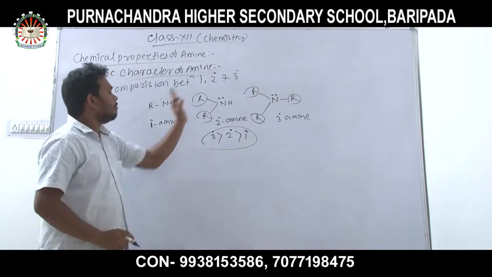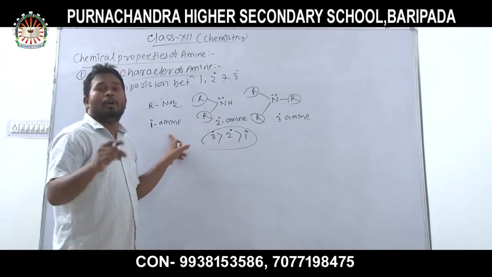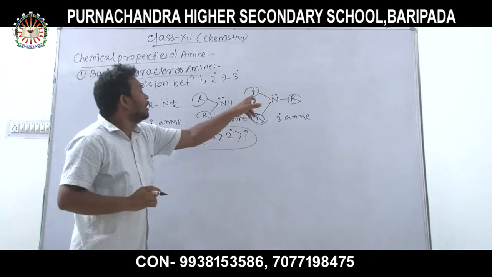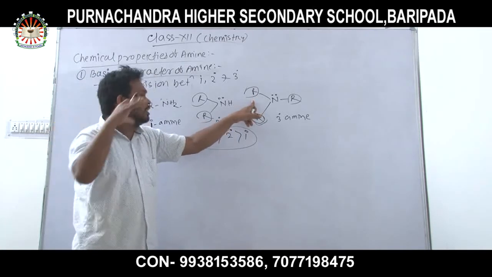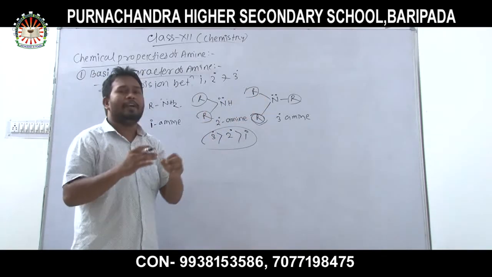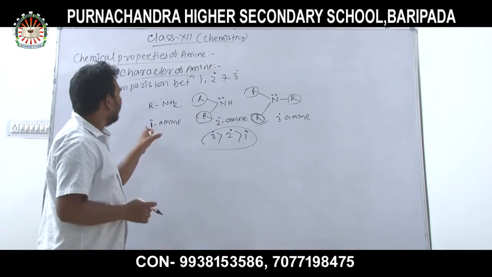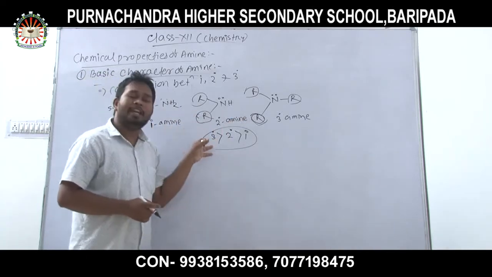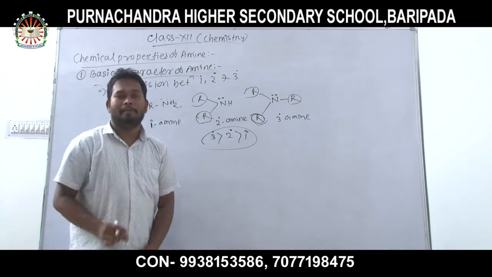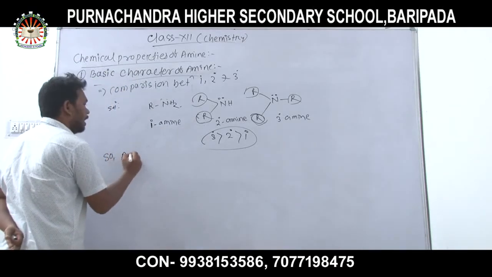So here the 3 degree amine is more basic than the 2 degree and 1 degree amine. Why? Due to the presence of more alkyl groups. In the 3 degree amine, three alkyl groups are present, so the tendency to donate electrons increases, and the electron density above the nitrogen atom increases. Here also two alkyl groups are present. So between 1 degree, 2 degree and 3 degree amine, the 3 degree amine would be more basic. But this cannot actually happen.